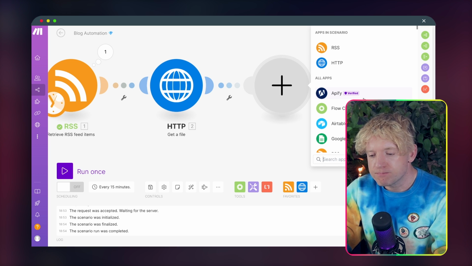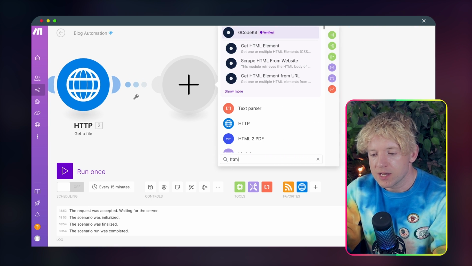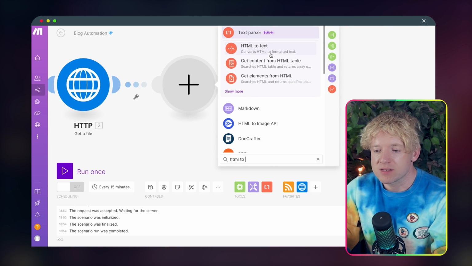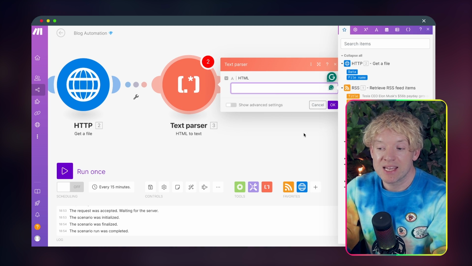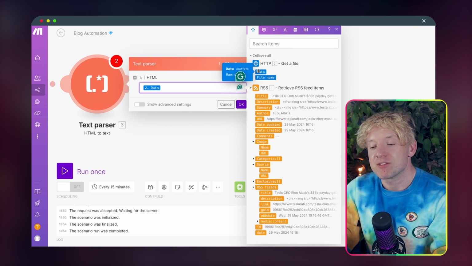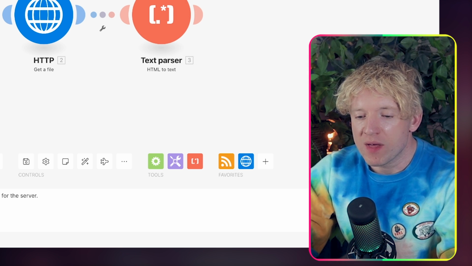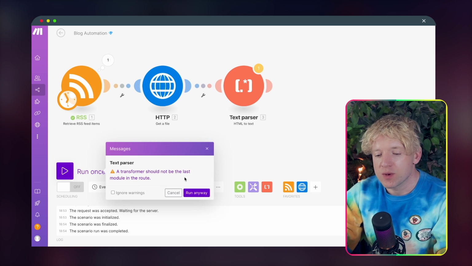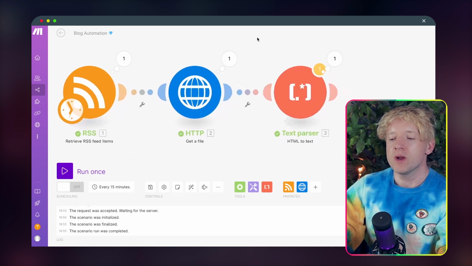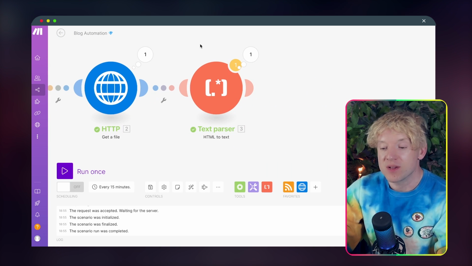Amazing. Then you're going to click on another one. You're going to come here and you're going to do HTML to text. And essentially what that will do is take the text from that and turn it into something that we can actually physically understand. Incredible. Now we've got that, let's run the automation one more time. We don't mind. It's come through, it just happens so instantaneously.